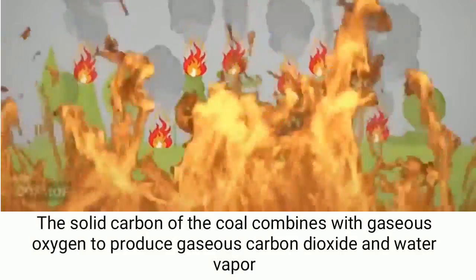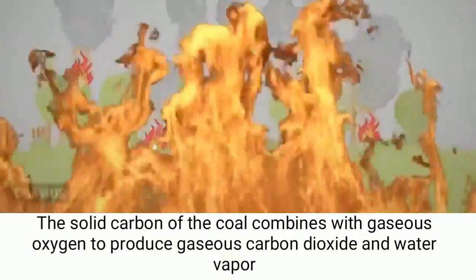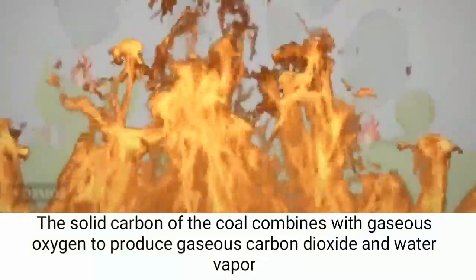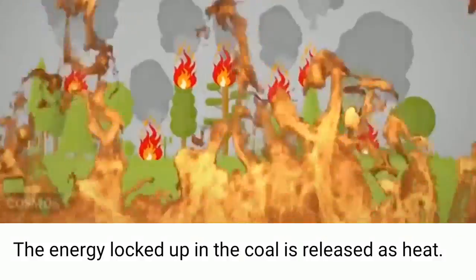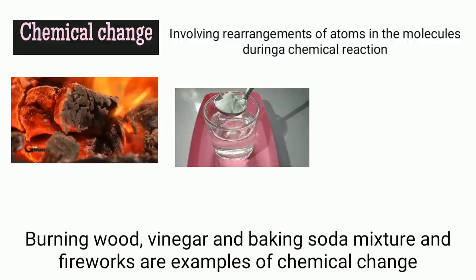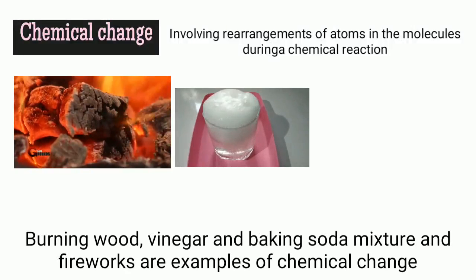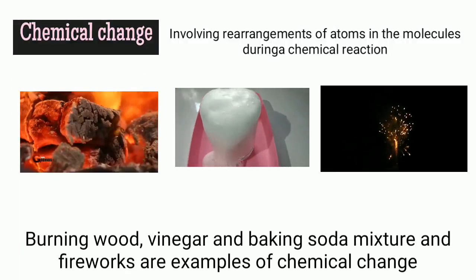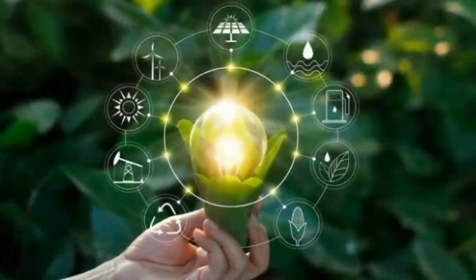The solid carbon of the coal combines with gaseous oxygen to produce gaseous carbon dioxide and water. The energy locked up in the coal is released as heat. Burning wood, a vinegar and baking soda mixture, and fireworks are some examples of chemical change. Now, let's move on to energy.